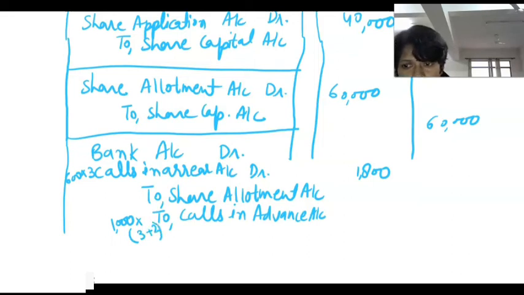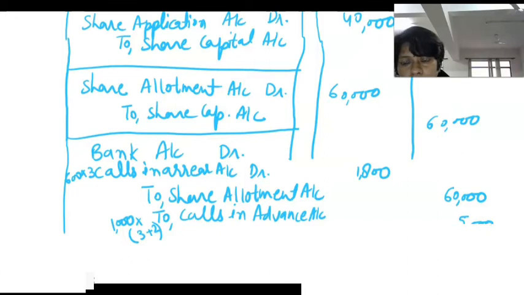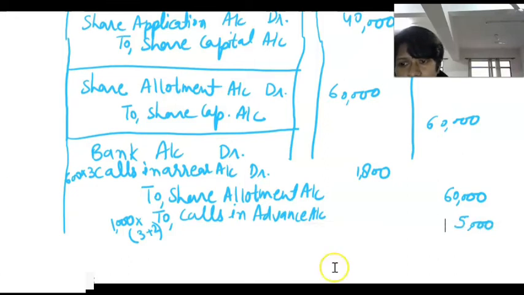So we will do 1000 into 5. It means 5,000 rupees, and share allotment money rupees 60,000, and now we have received 60,000 and 5,000 in advance. So in bank account we have received money 65,000